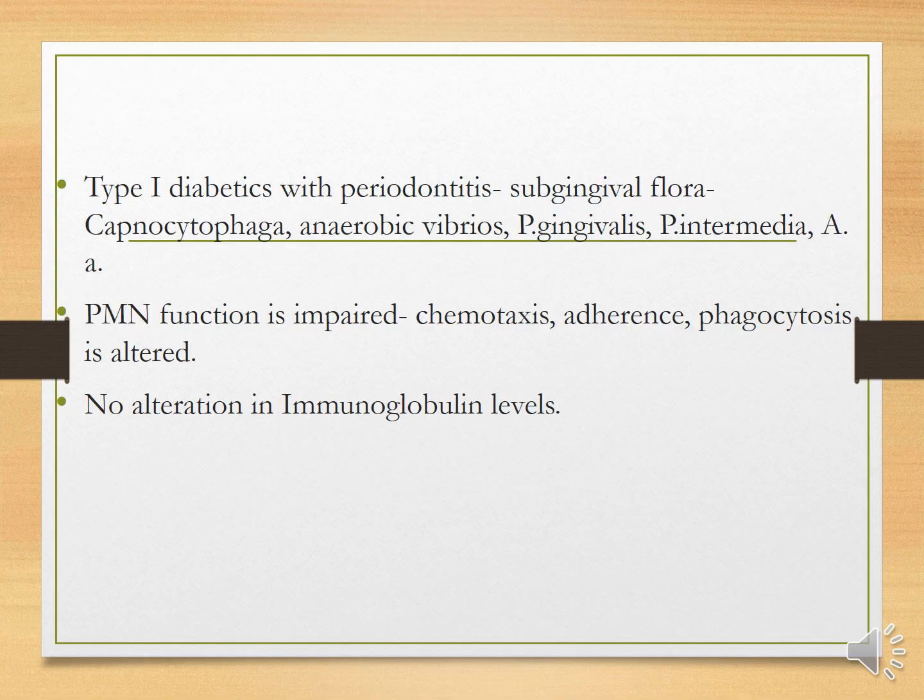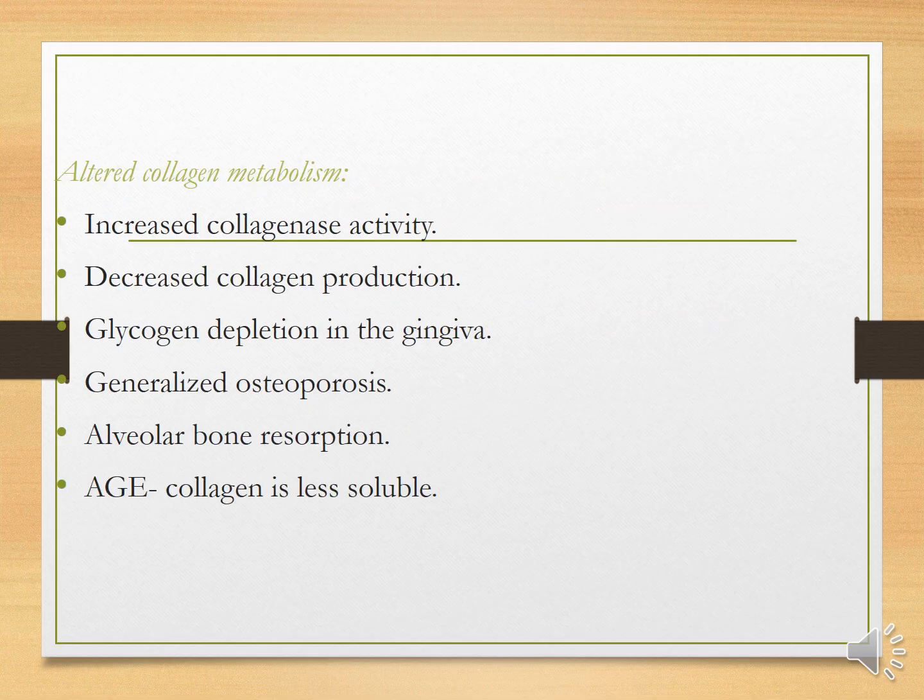Polymorphonuclear neutrophil function is impaired, chemotaxis, adherence, phagocytosis is altered, and there is alteration in the immunoglobulin levels. There is altered collagen metabolism, there is increased collagenase activity, decreased collagen production, glycogen depletion in gingiva, generalized osteoporosis, alveolar bone resorption. AGE to collagen is less soluble.